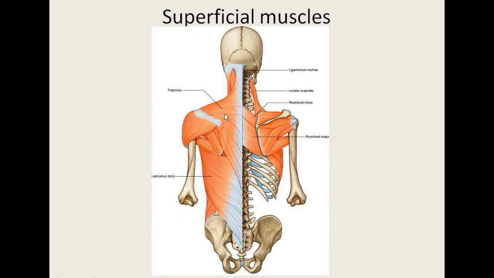So what are the superficial muscles? The layer 1 muscles are the trapezium-shaped trapezius muscle and the latissimus dorsi muscle, which is the muscle of the lower back region. The trapezius muscle is a large flat triangular muscle. We already discussed this muscle.